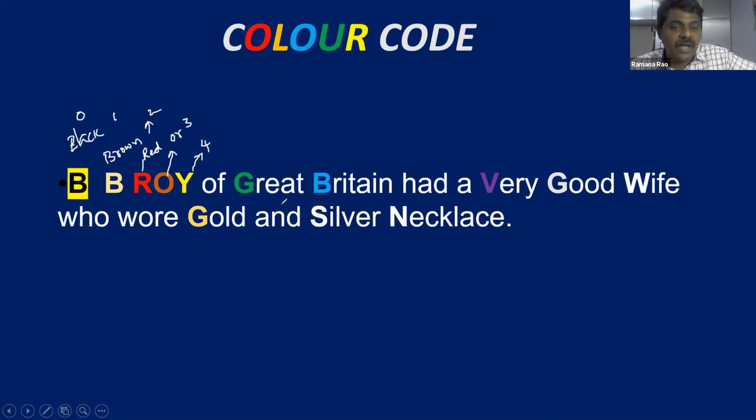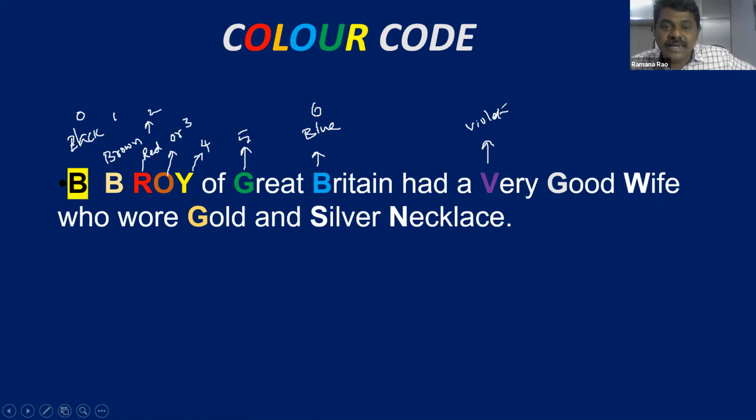B.B. Roy of Great Britain. Again G, green color. Green color is 5, from Great Britain. This B is for blue color. Blue color is 6. Had a very good wife. This is violet. I am not sure whether it is in violet color or not.